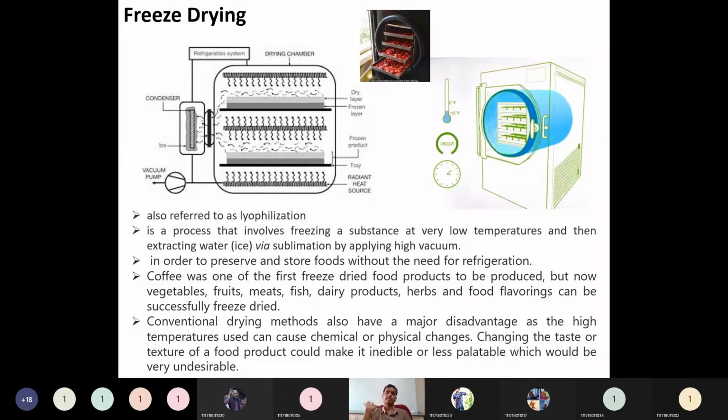Freezing plus drying, we will say cold temperature drying. In high temperature drying, what happens? Maximum we will supply some heated air. Here the coldness or chillness we will supply inside. The popular product, the first invention regarding freeze drying, is in the coffee industry. The first product prepared using freeze drying is the coffee product. Coffee nowadays what we are drinking, the instant coffee.